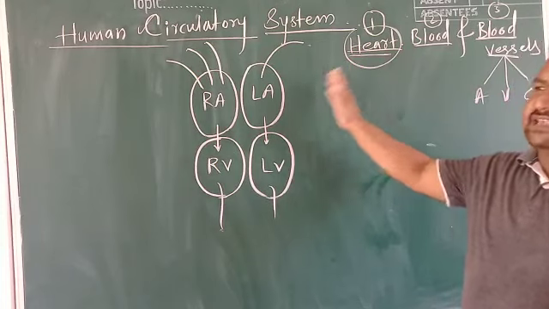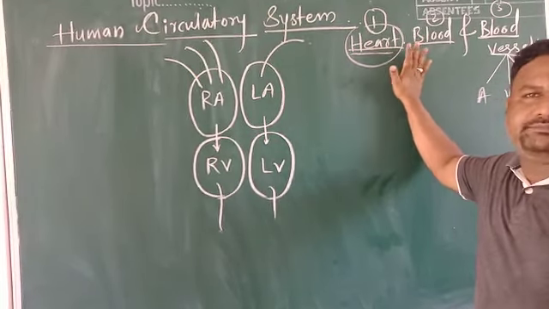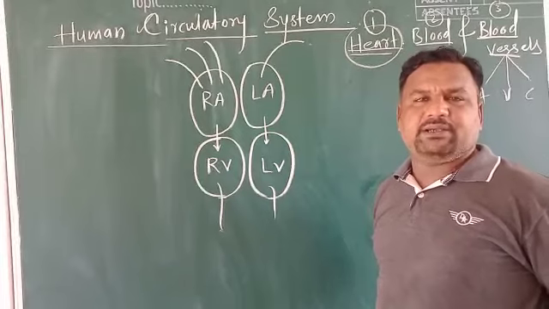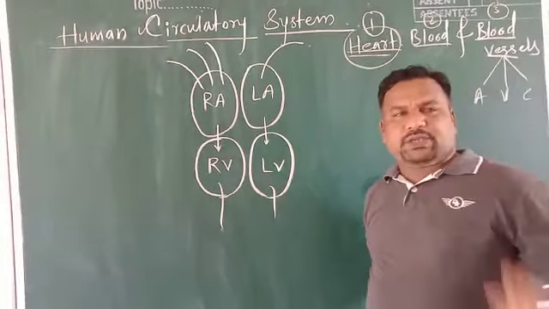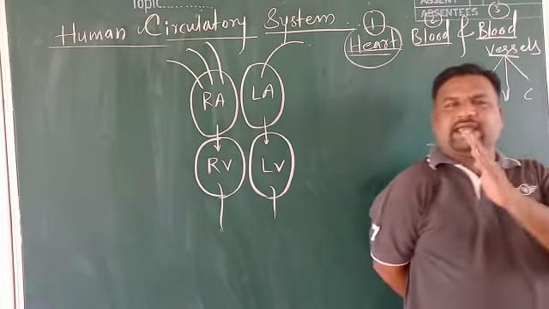Now the location. As we know, the heart is located between two lungs, slightly towards the left, in the thoracic cavity or chest cavity, and is protected by a bony frame called the rib cage. It is a very vital organ. Generally, the human heart is located between two lungs, slightly towards the left.